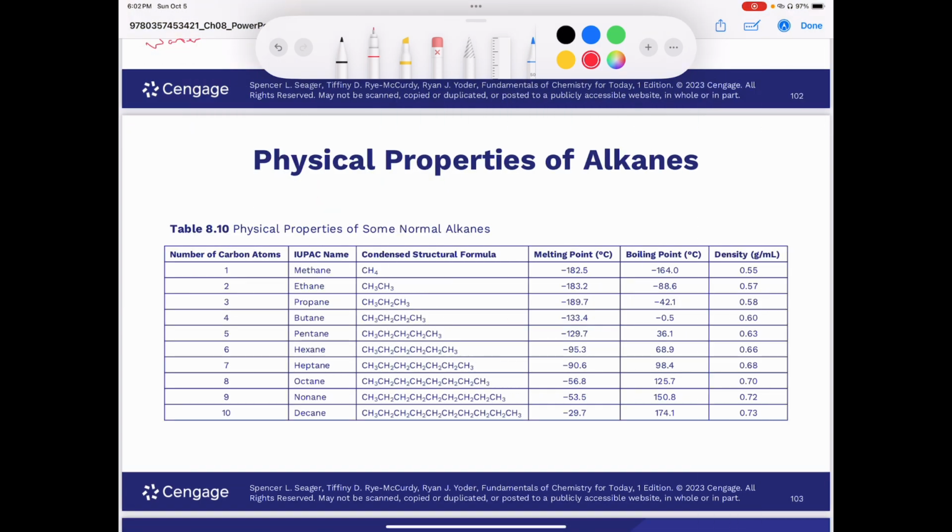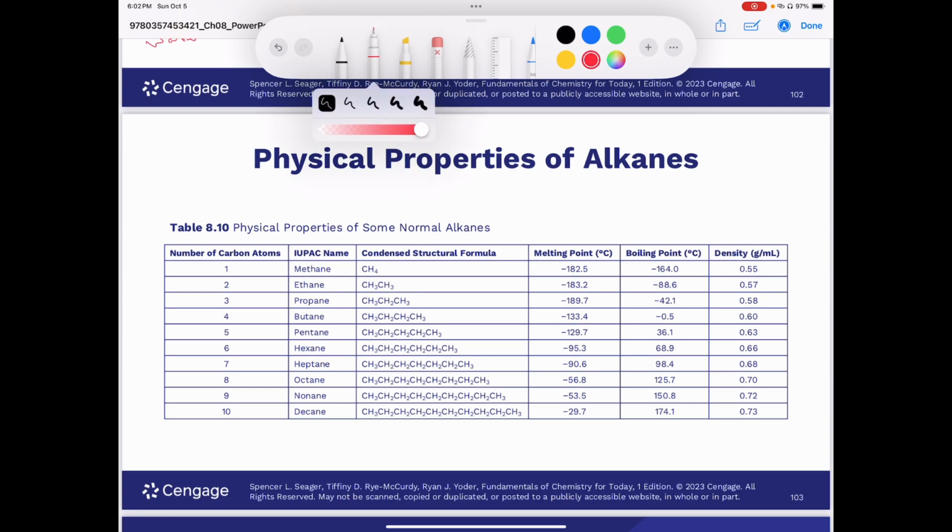Here's a chart that shows the first 10 straight chain hydrocarbons. We go from methane to ethane to propane to butane to pentane to hexane to heptane to octane to nonane to decane. You should know the names and know that they contain 1, 2, 3, 4, 5, 6, 7, 8, 9, and 10 carbons respectively. You should be able to draw the condensed structures that are shown here. You should be able to draw the bond line structures.